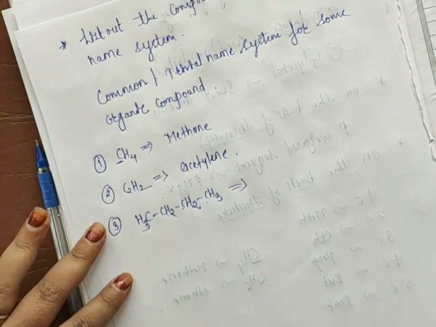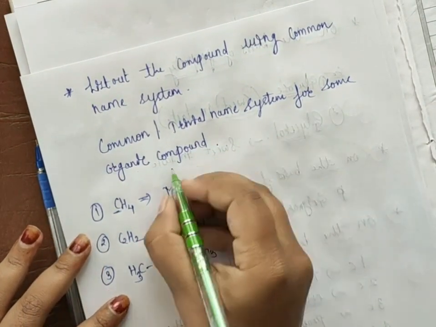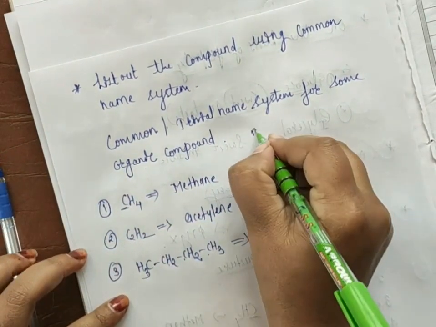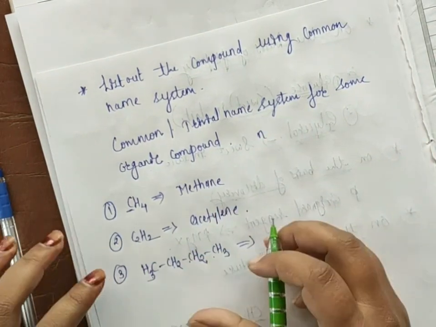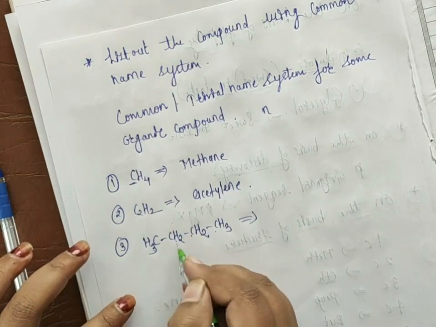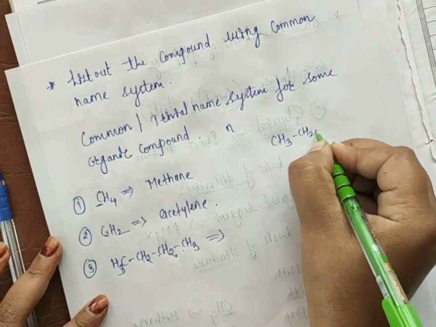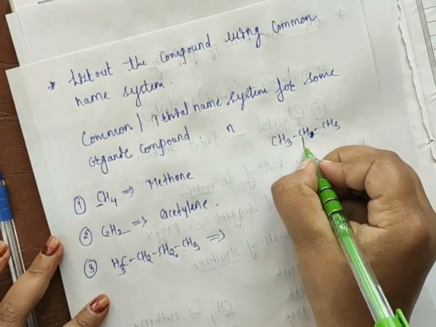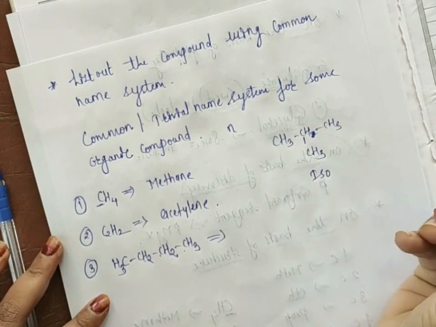Okay, so in the common name system, if there is a longest chain, you have to use n. Okay, if there is a long chain along with one carbon atom which is a branch, suppose like this, suppose there is a long chain like this, and for this middle carbon atom, if there is branching, so in that case you have to use iso.